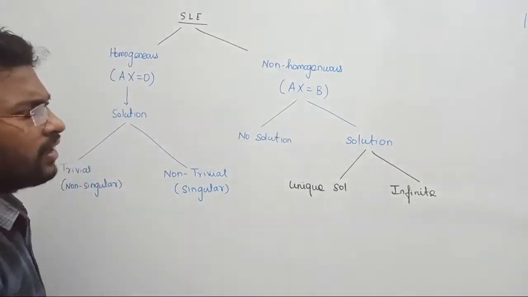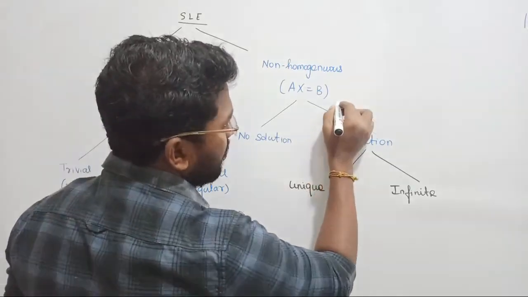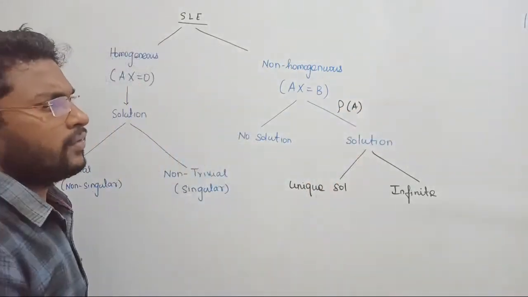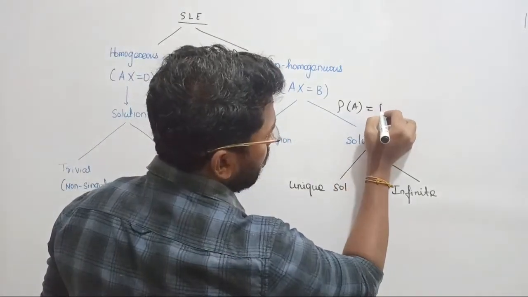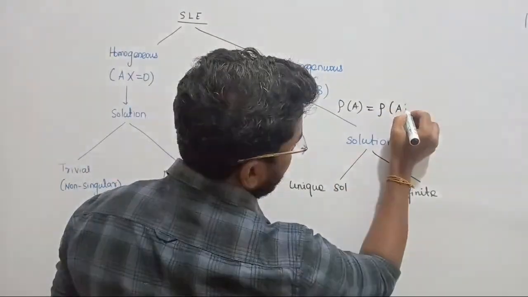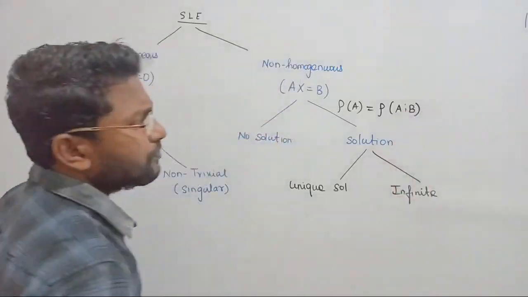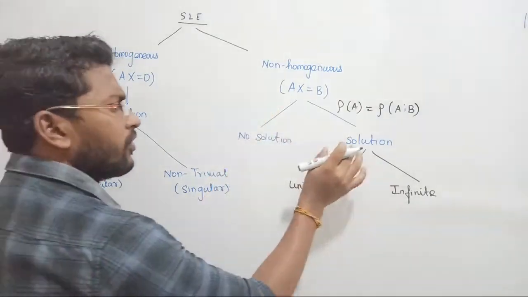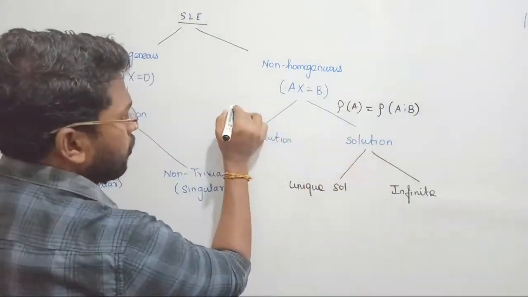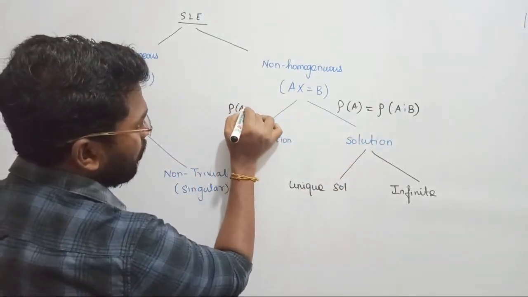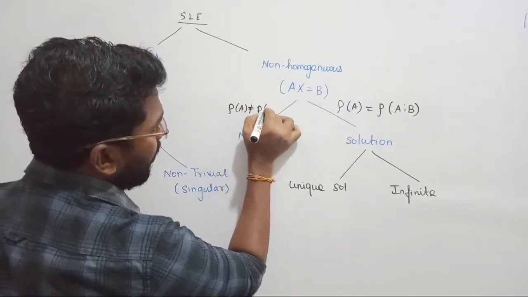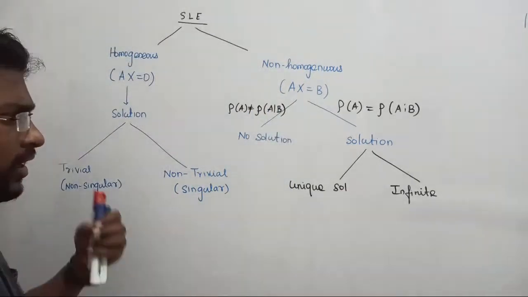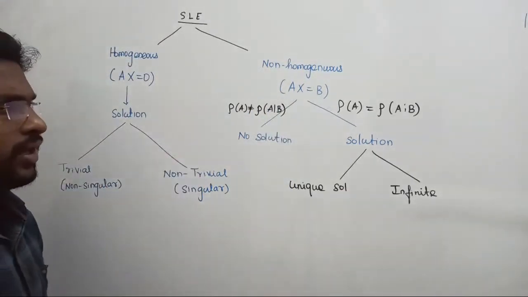Under that category, we saw there are two conditions. You are supposed to find out the rank of A, and also the rank of the augmented matrix [A|B]. If these two become equal, then the given system will provide some solutions. Suppose the rank of A is not equal to the rank of [A|B], such systems never allow you to get any solutions. That is called no solution.